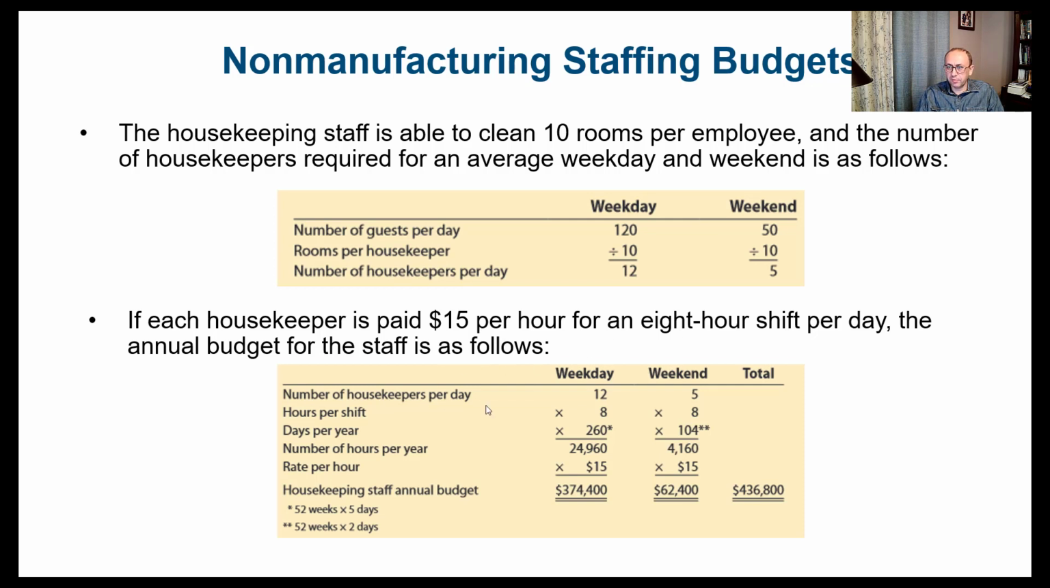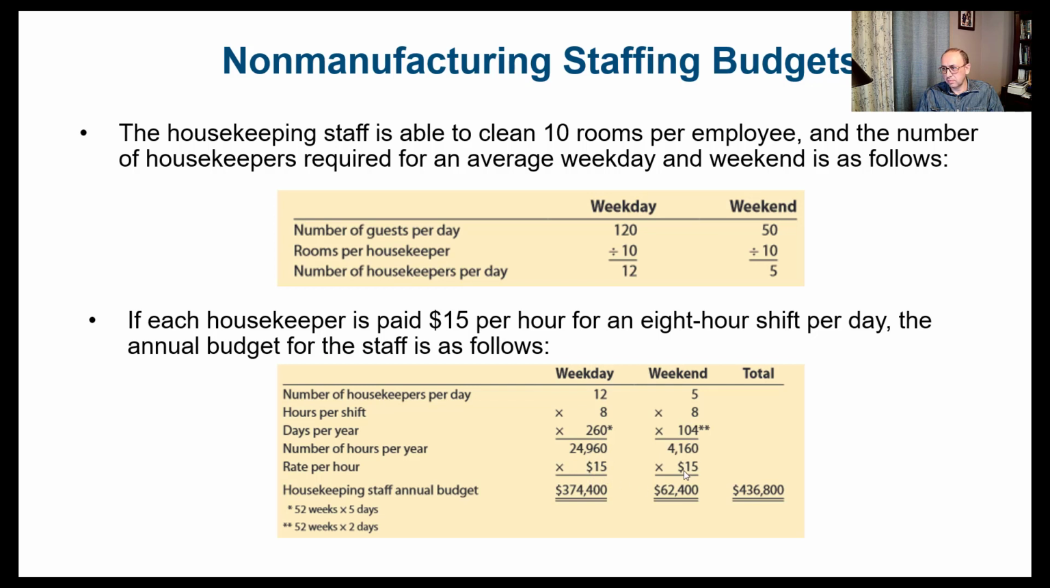We have, again, the number of housekeepers per day, which would be 12. The hours per shift are 8. The days per year are 260. And this is based on the calculation of 52 weeks multiplied by 5 business days or weekdays, which is going to be 260. The same thing for the weekends. The only difference is that it's 52 weeks with 2 days in the weekends, that's 104. Multiply these three numbers together, we get the total number of hours per year. Multiply the number of hours per year by the rate per hour, here $15.